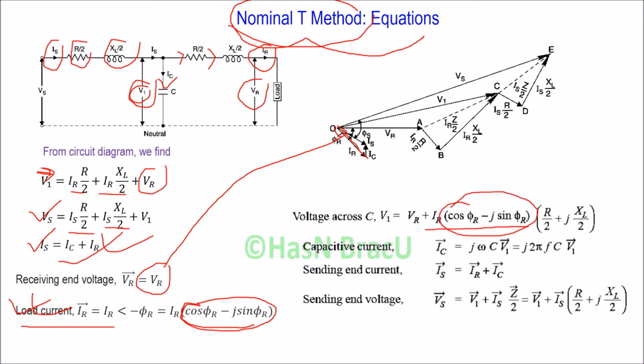Similarly, from this equivalent circuit, we can write the equation for the capacitive or charging current, which is IC equal to j omega C V1. For the sending end current and sending end voltage, basically for all currents and all voltages, we must include the phasor.